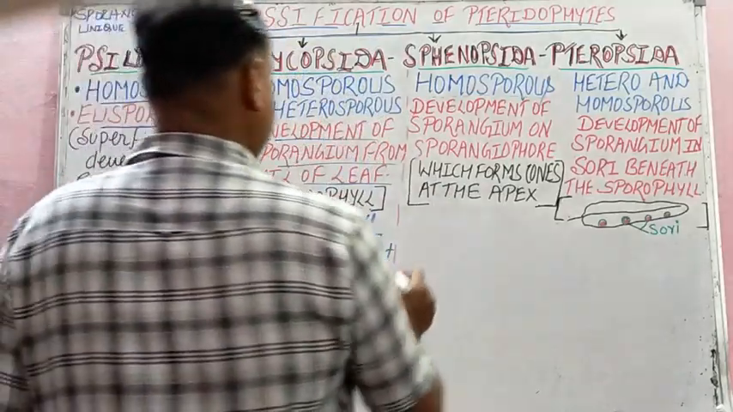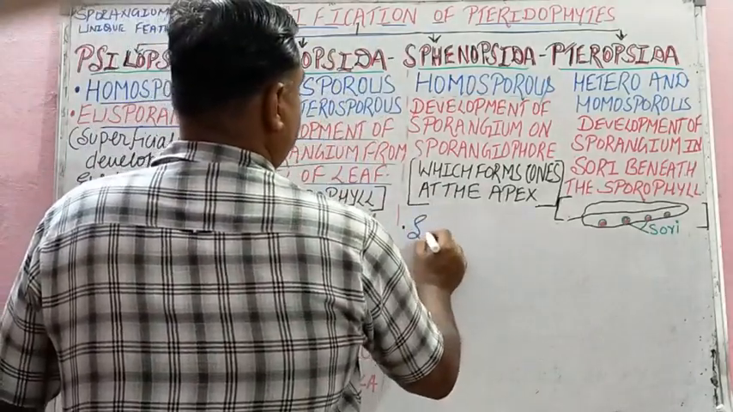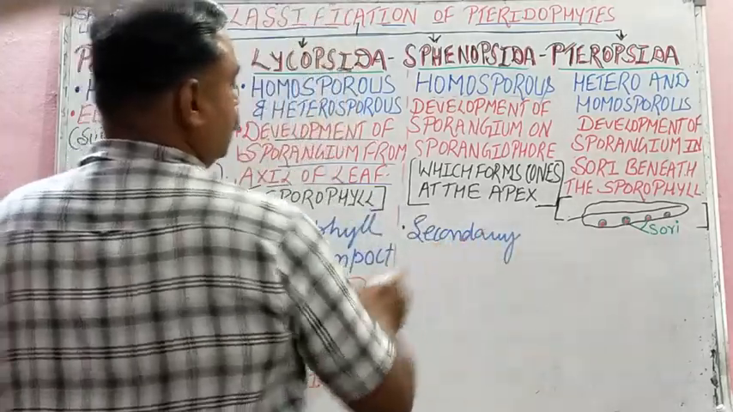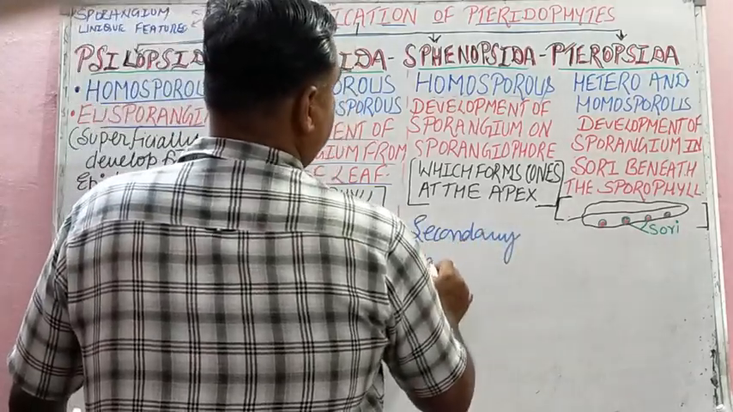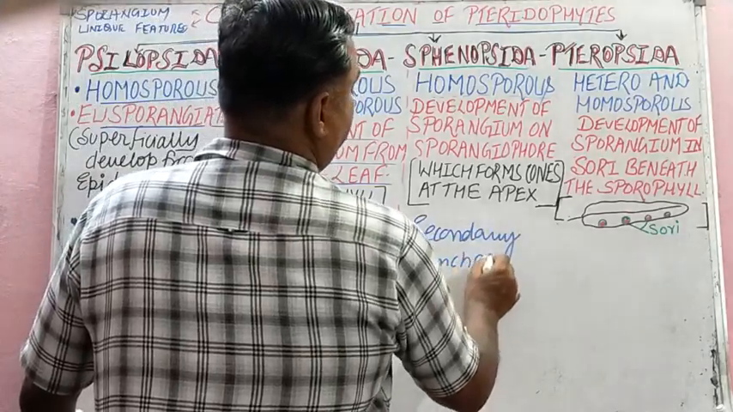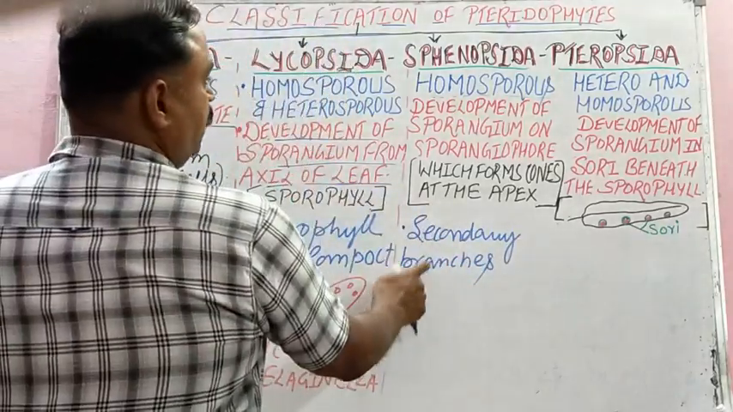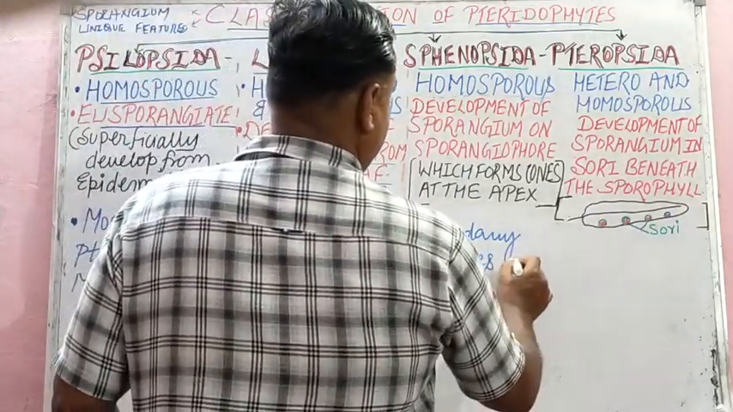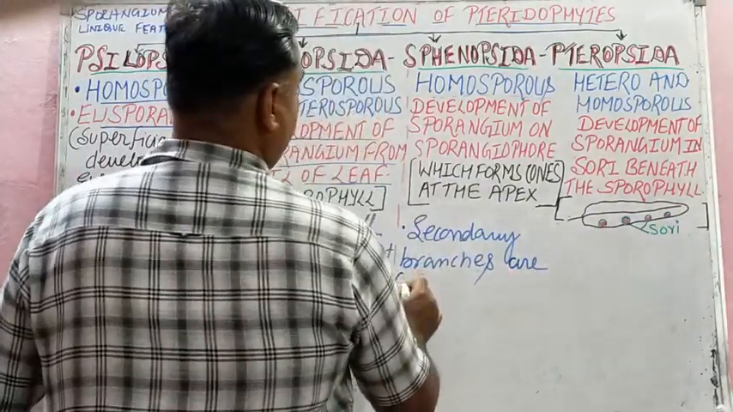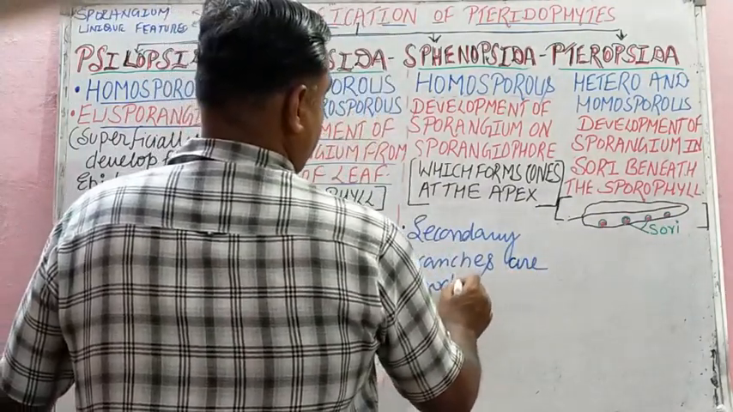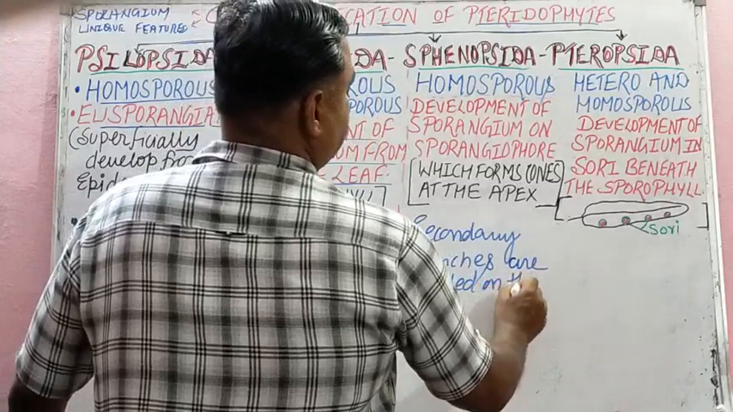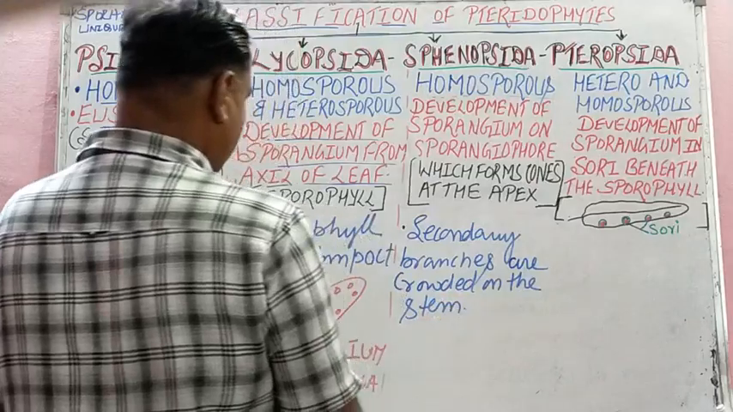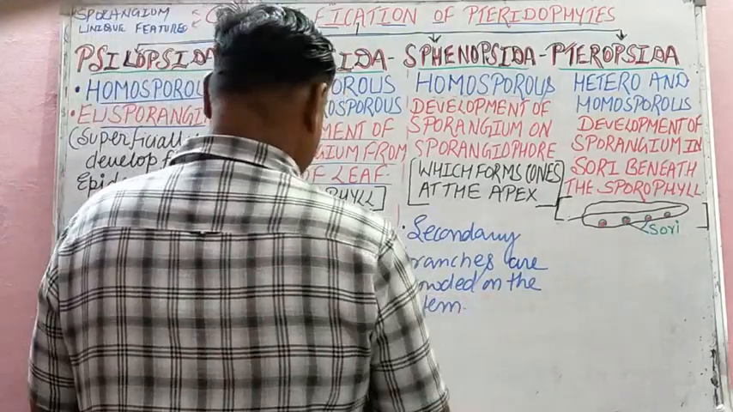And the unique feature, secondary branches. This is very important for your NEET exam. It is very well explained in your NCERT book. The unique feature of Sphenopsida: secondary branches are crowded on the stem to give a horse tail like appearance.